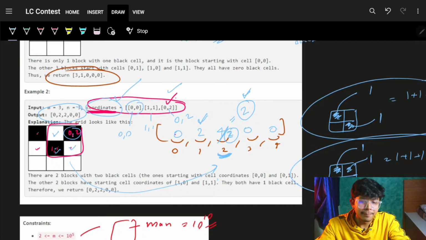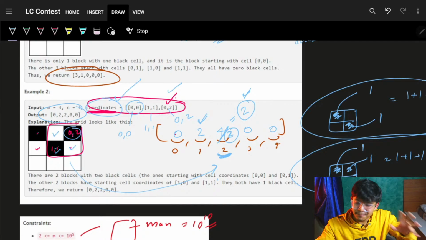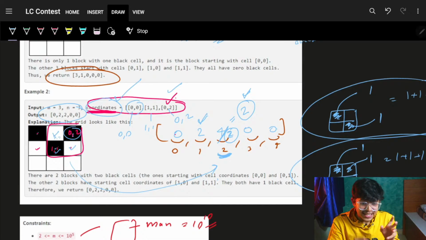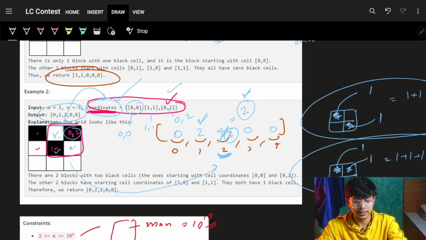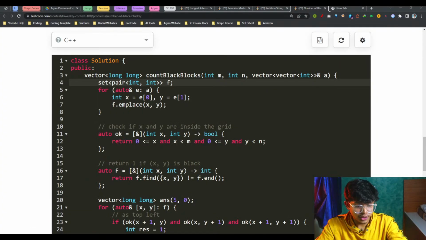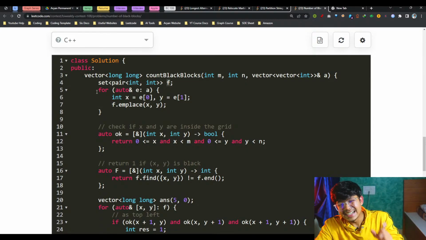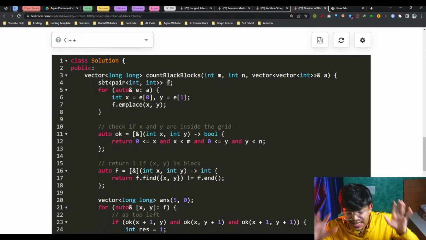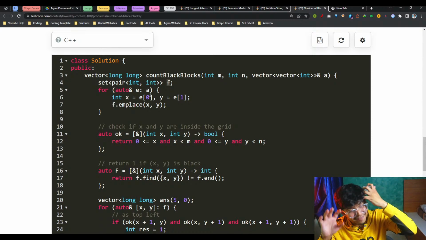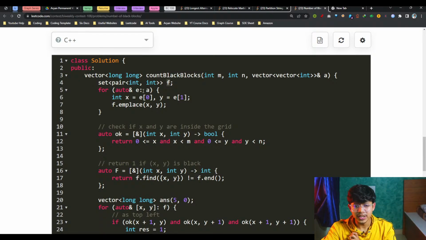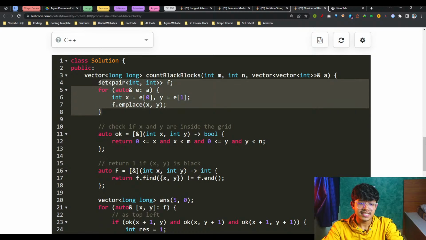So I'll simply take a map, and with this map, I will just get to know for any cell, for any coordinates x, y, whether it is in the actual coordinates array or not. You can take a map or a set, anything will work, because all the coordinates are unique. Simply place your x, y coordinates in the set or the map.